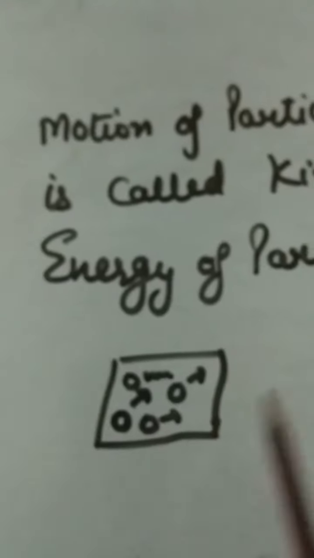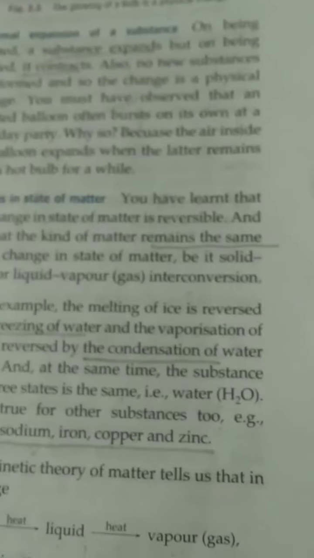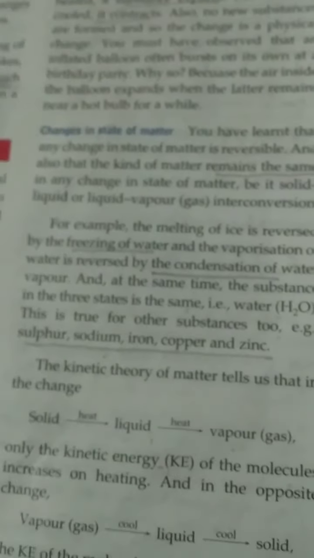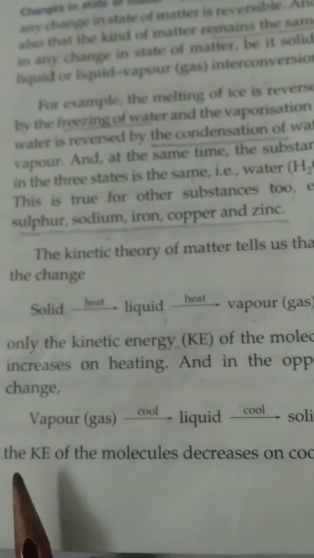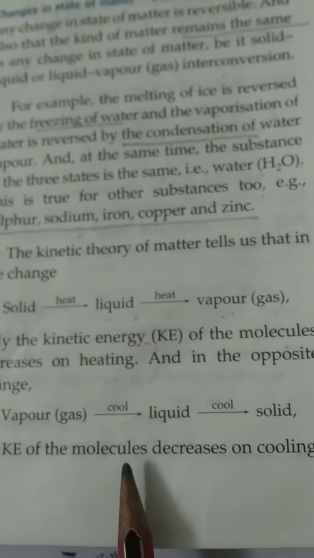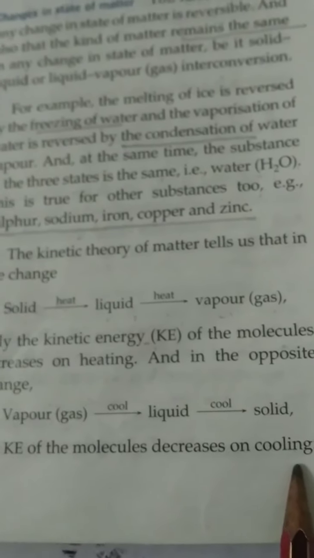Kinetic energy of molecules increases on heating, and in the opposite change, vapor when cooled forms liquid, liquid when cooled forms solid. The kinetic energy of molecules decreases on cooling.